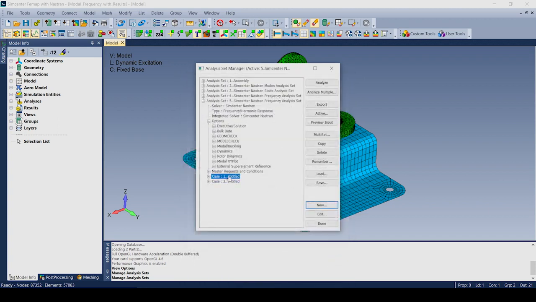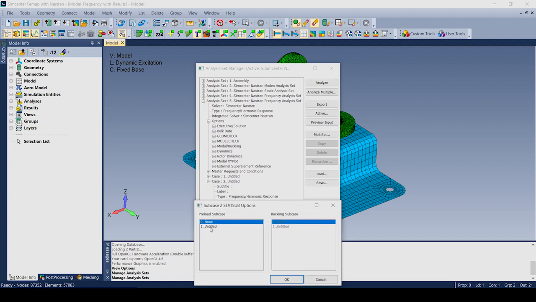Now, in order to have the dynamic subcase use the static subcase, what you have to do is you come in here and you choose the stat sub, and you click Edit, and I can just now choose my original static subcase as my preload subcase, and I can say OK.